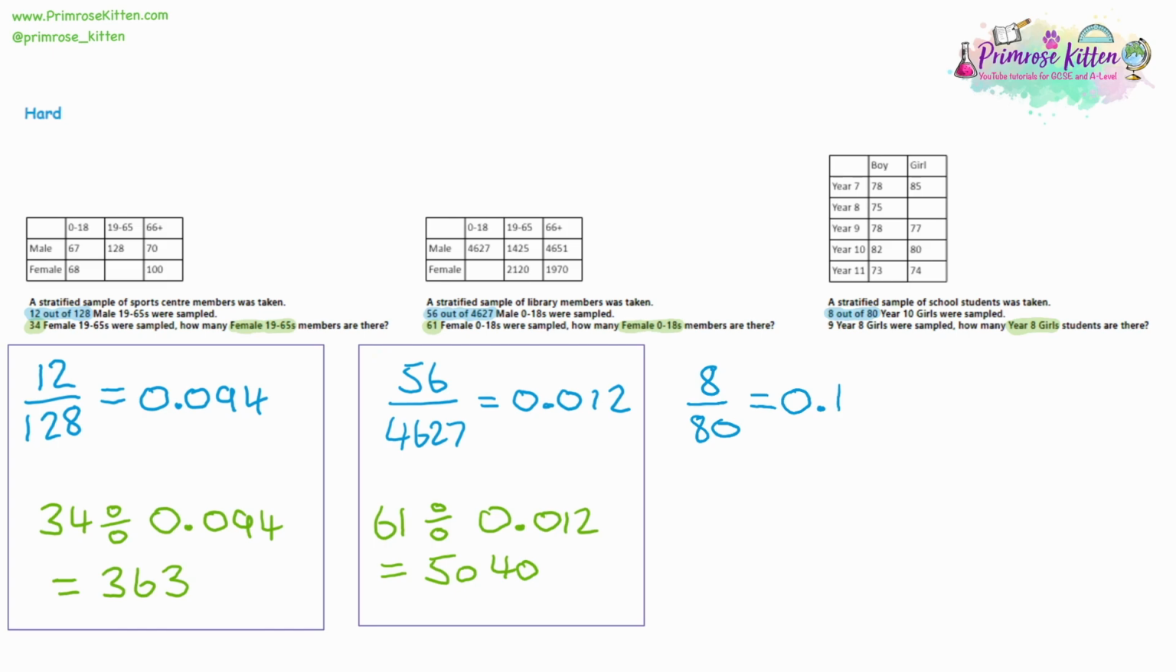And the only way we can find it is if we have a clue, and we do have a clue for year 8 girls. 9 of them were sampled. So we take our sample number, we divide it by the ratio, working backwards to the original number, and that should give you 90 exactly. So there should be 90 year 8 girls written in the table.